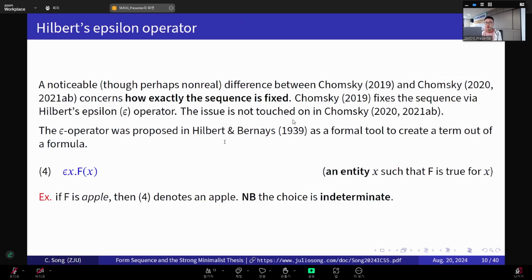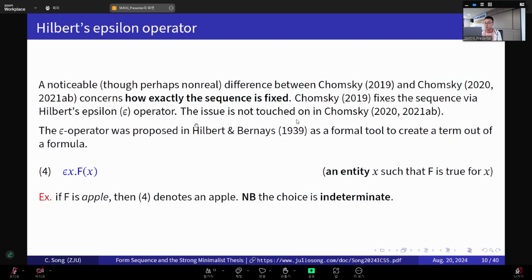And here's another quite noticeable, though perhaps not real, difference between Chomsky 2019 and Chomsky 2020 and 2021, which has to do with how exactly the Form Sequence is fixed or chosen. In Chomsky 2019, the sequence in question was fixed via Hilbert's epsilon operator, but the issue is not really touched on at all in Chomsky's later talks and publications.